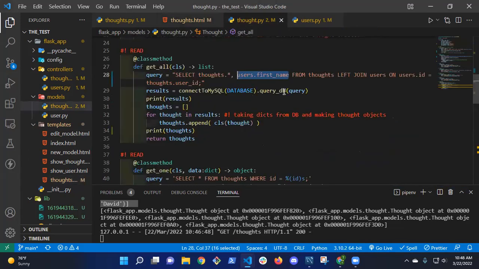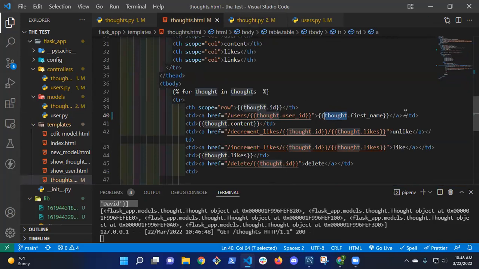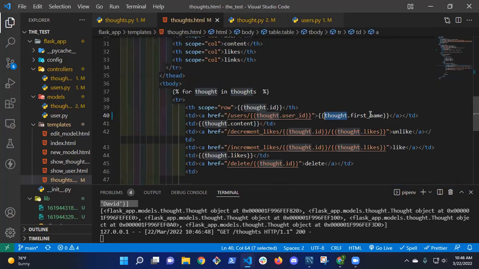So when I create my thought, it needs to have the attribute first name in order for me to be able to call it in the HTML. This property didn't exist on my thought, so I needed to add this so that when I call it in the HTML, this first name attribute exists on my thought object.